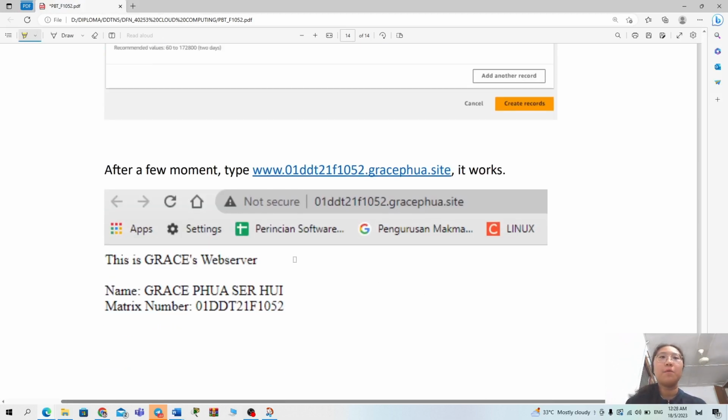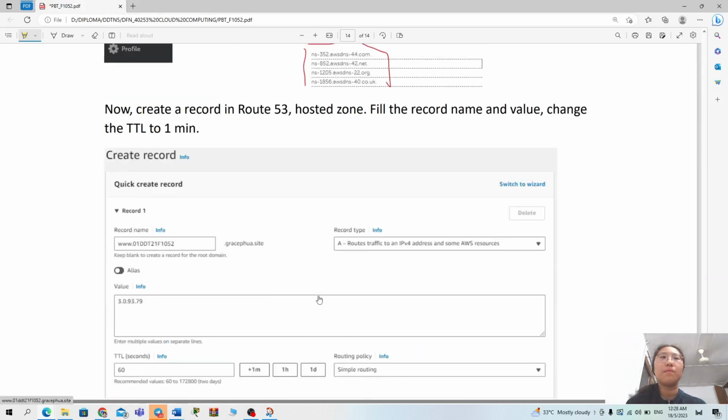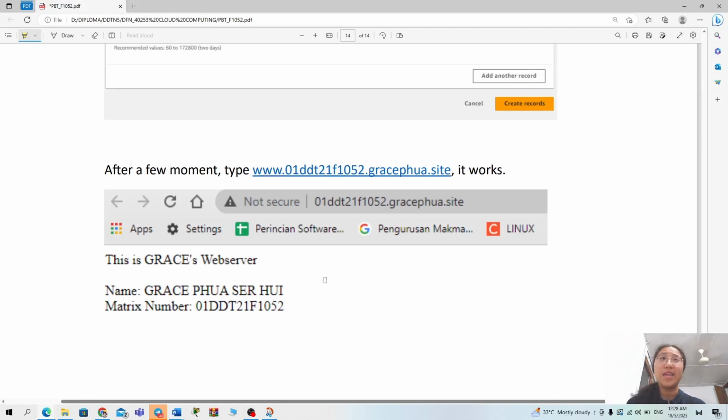After a few moments, it is not immediate, so we need to wait, like half an hour or one hour, something like that. Then we type www.01ddt21f1052.gracepa.site, and it works.